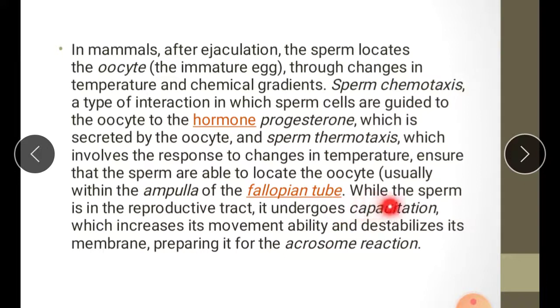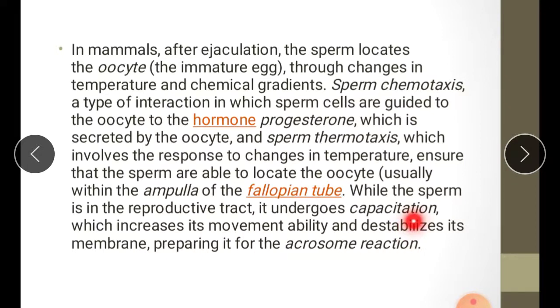While the sperm is in the reproductive tract, it undergoes capacitation. Capacitation means that while they are passing through the fallopian tube fluid, cholesterol and some other substances are released from the sperm head, so that the sperm head becomes very fragile and can easily penetrate the egg.